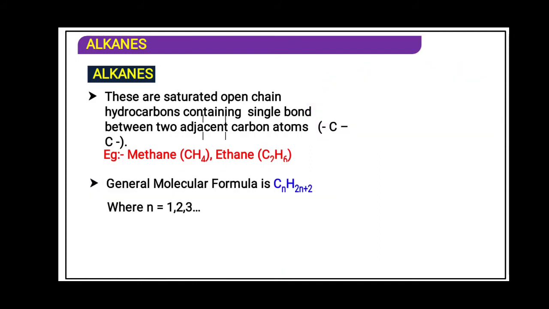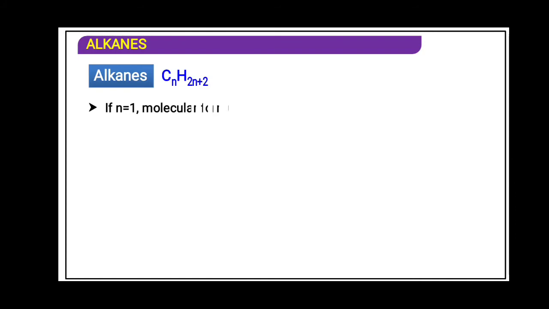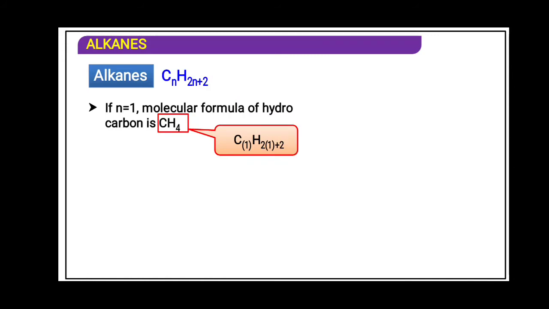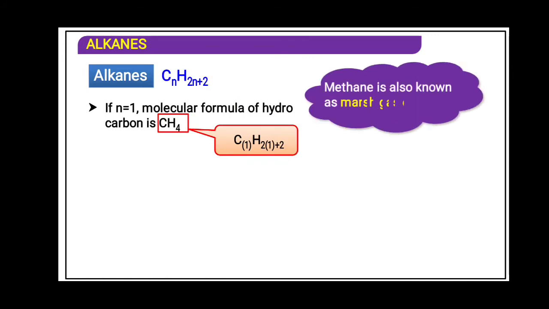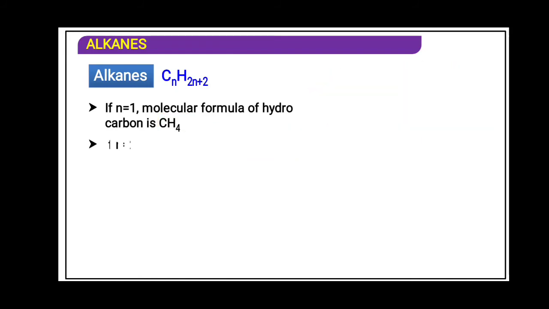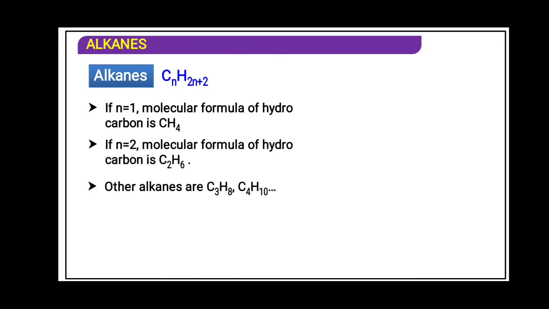The molecular formula for alkane is CnH2n+2, which we have studied in 10th standard. n is an integer, that is 1, 2, 3, the number of carbon atoms. n equal to 1: CH4, you can substitute the value, 2 ones are 2 plus 2 is 4, CH4. See, in this way. Methane is also called marsh gas or fire damp. Remember carefully for knowledge point of view. n equal to 2, hydrocarbon C2H6. Likewise, propane and butane.